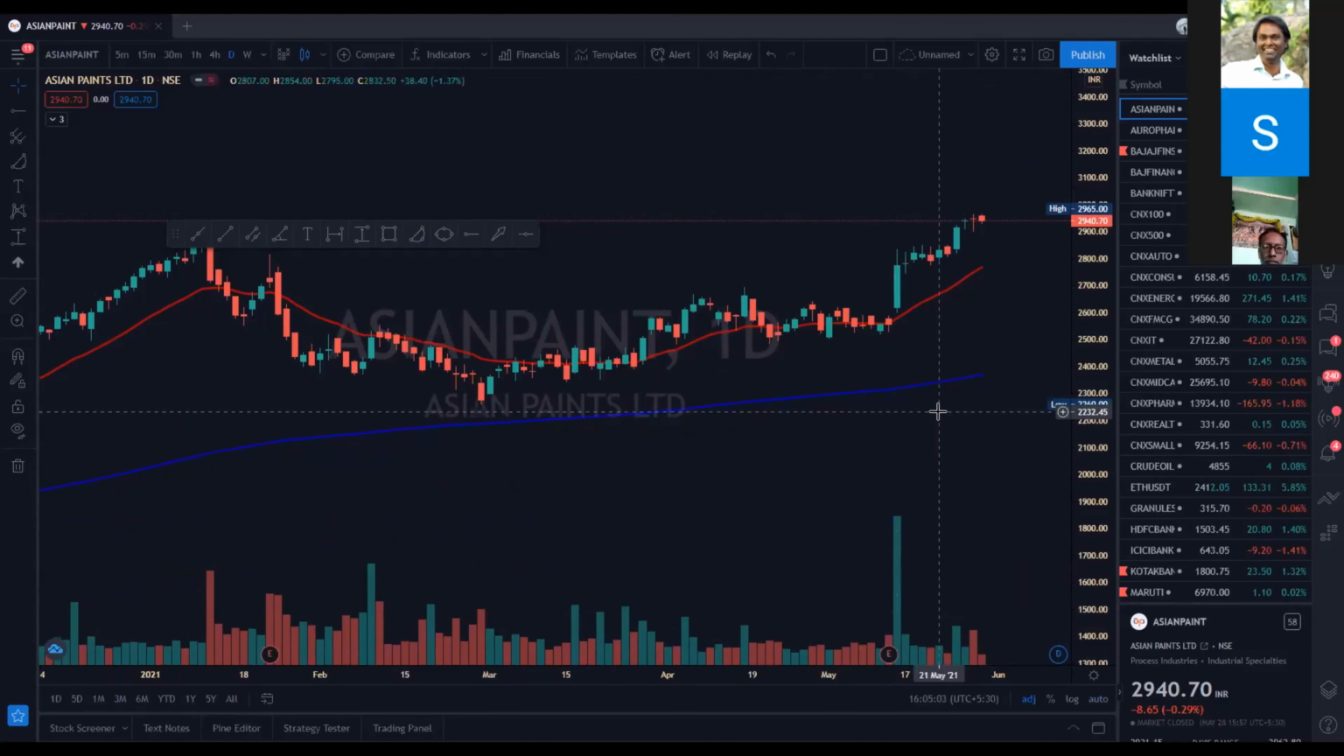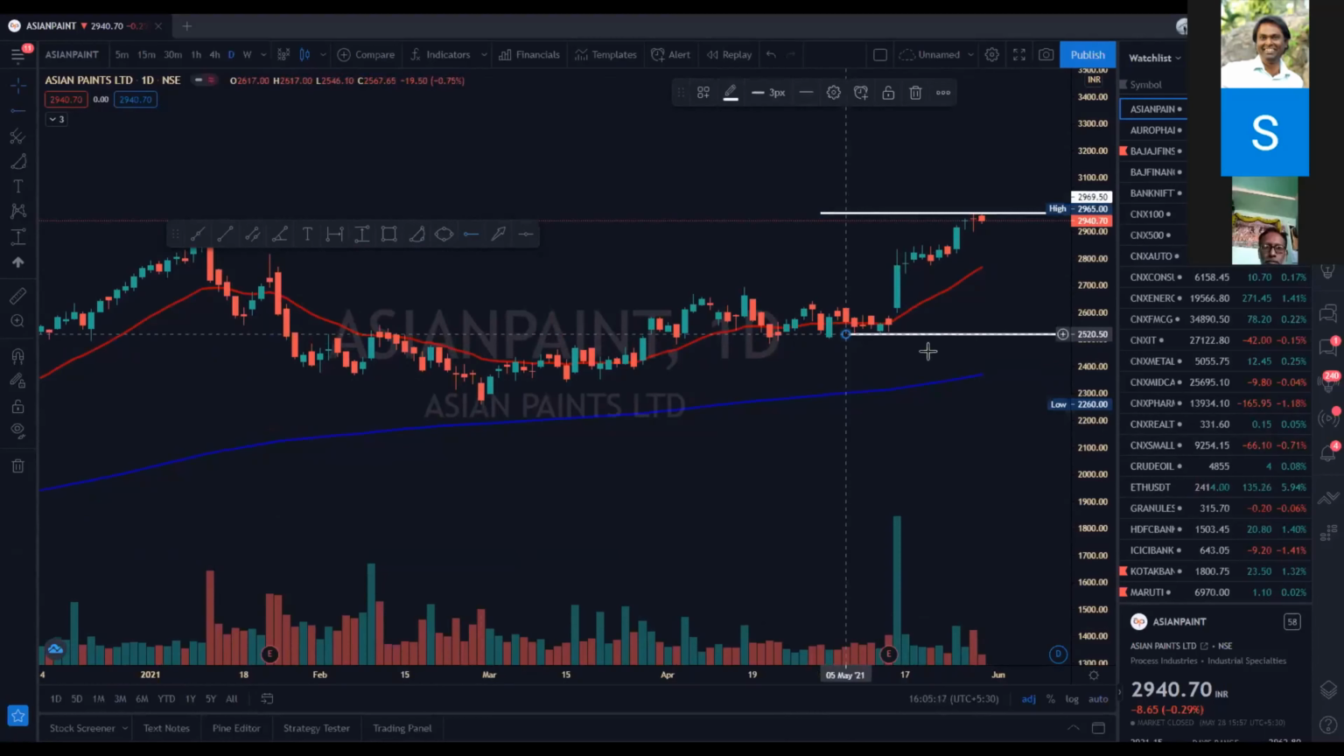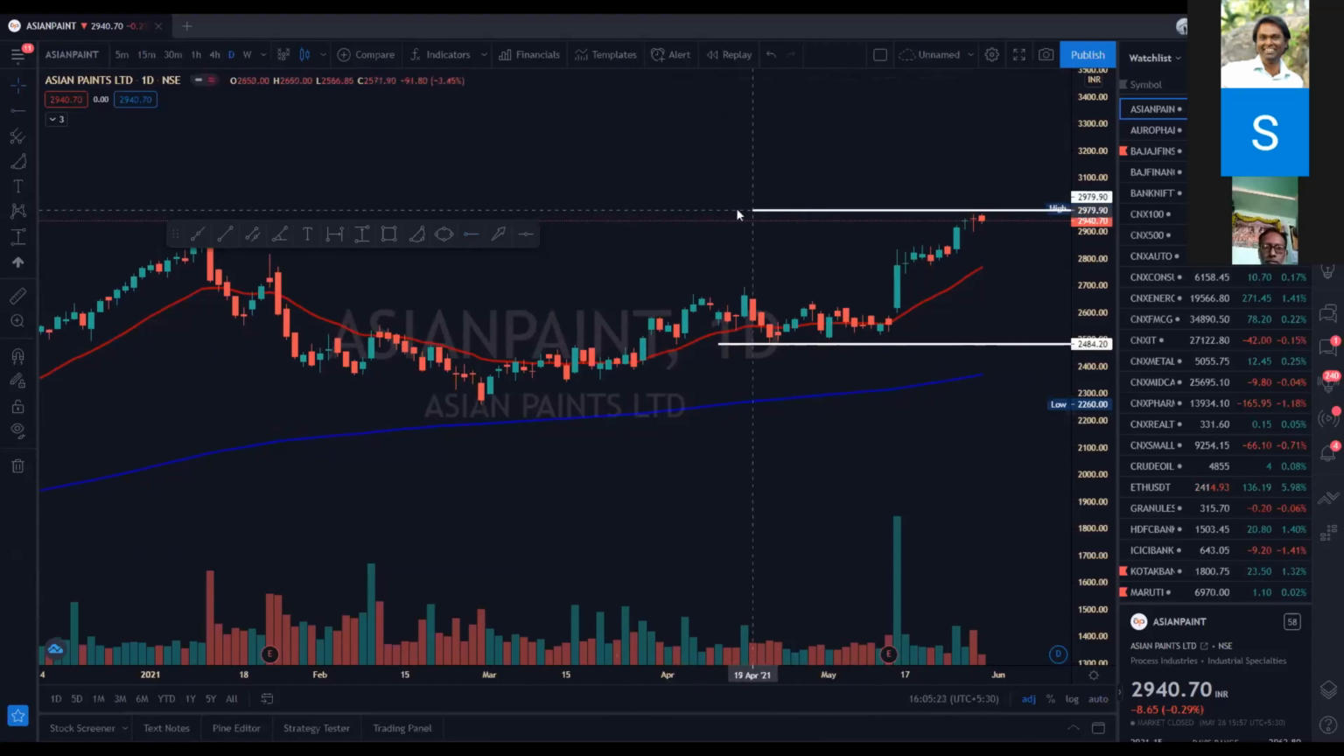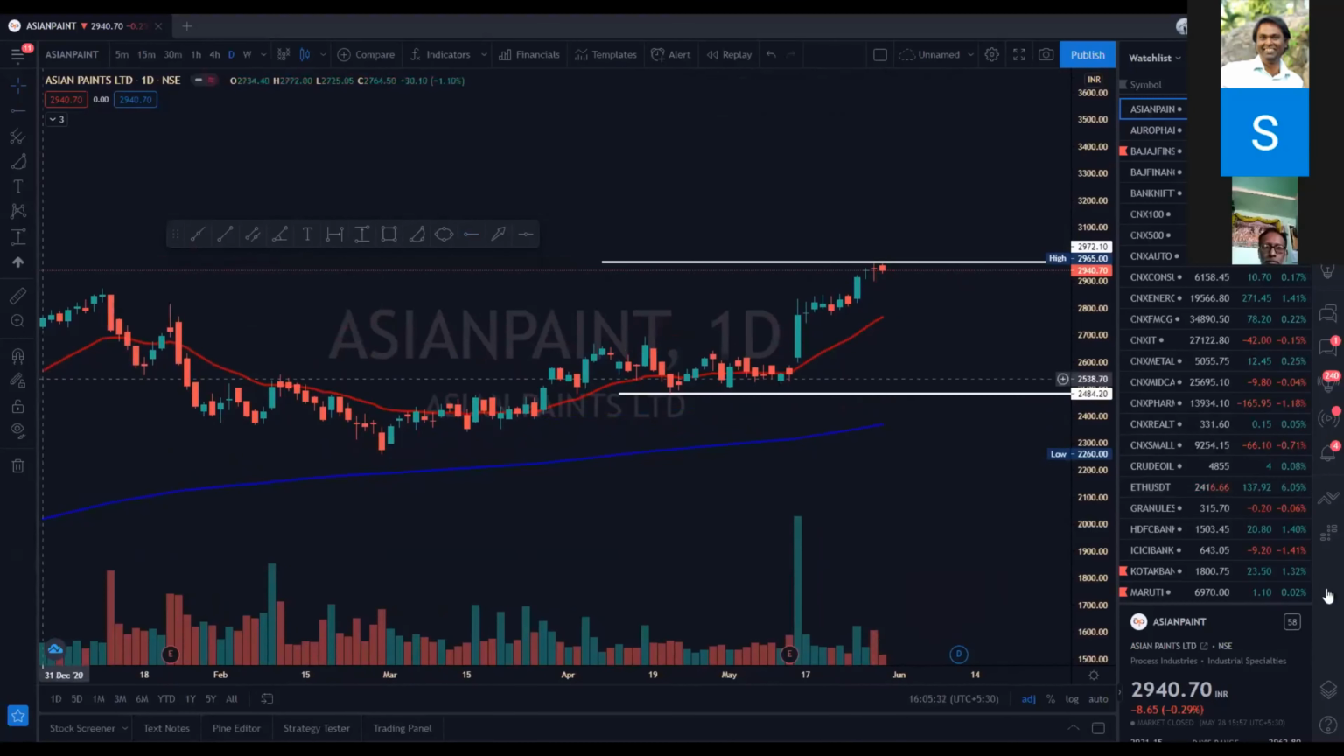So what we are doing is very simple. We are using this horizontal ray and marking the latest 2 month high and the latest 2 month low. This is April, so there is nothing over here, so we are not marking anything over here. We are just marking a high and a low. This is the first structure that we have. This entire stock is trading in this structure, and the structure is bullish as it has given a breakout over here.